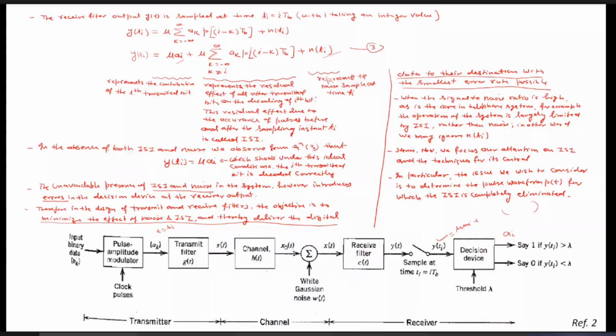Input binary data is 1, so a_i will be 1, and if this threshold level is set at 0, then we will detect it as 1.